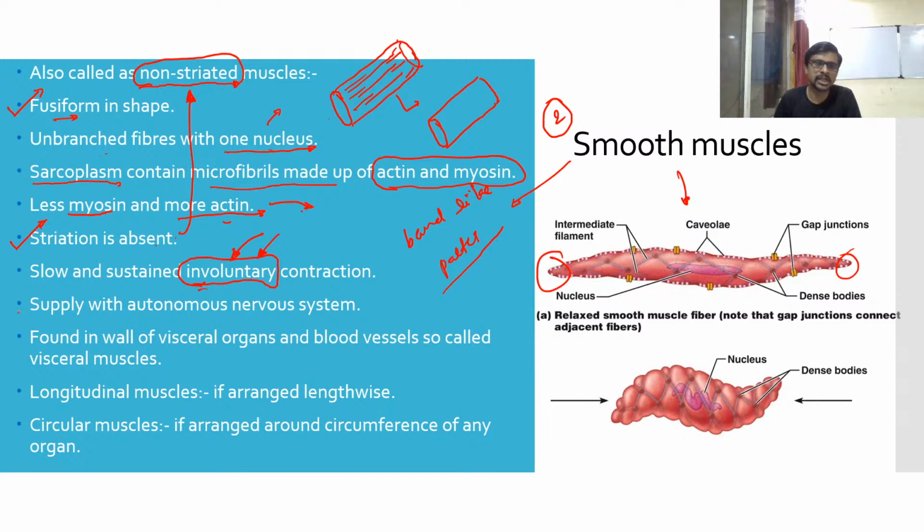The supply to smooth muscle is from the autonomic nervous system, which mostly works automatically and does not require input from your willpower.